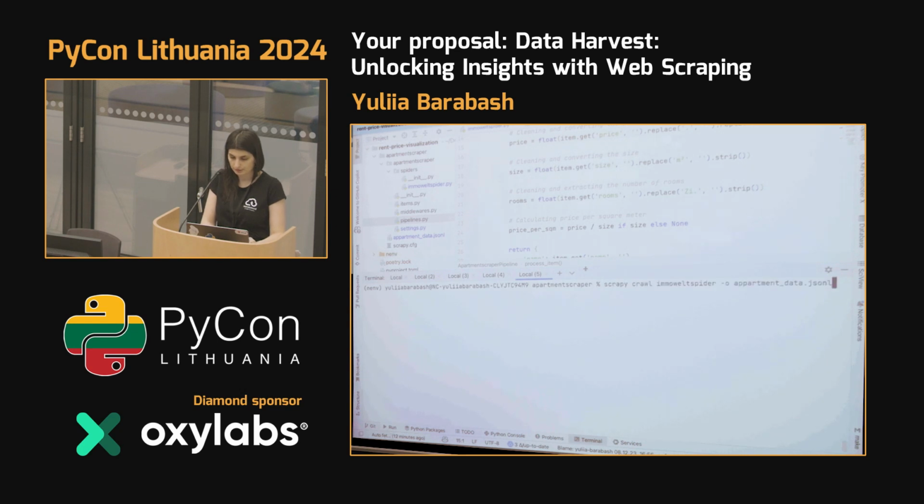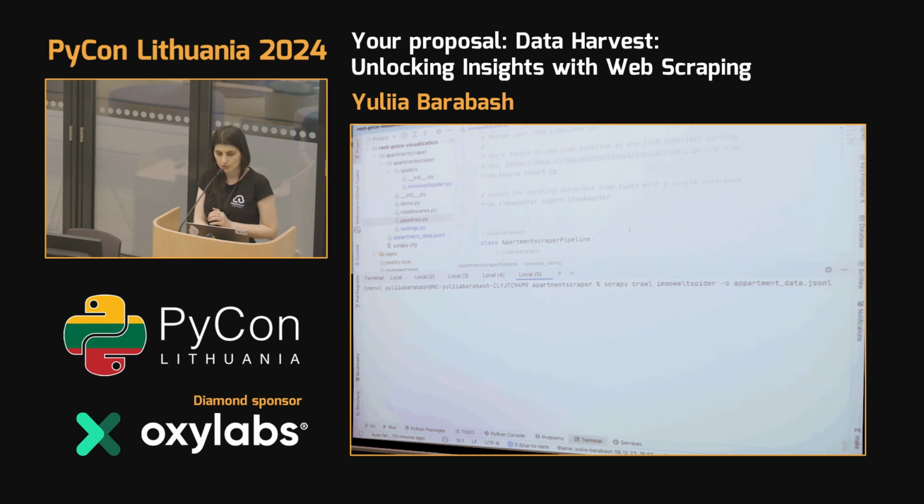Okay. Now, if we execute our spiders, this command means that it will call our spider, but it should know which spider to call. That's why if we have a look inside this file, we can see that here we have the name immobile spider, which is the name of the spider that we want to call.